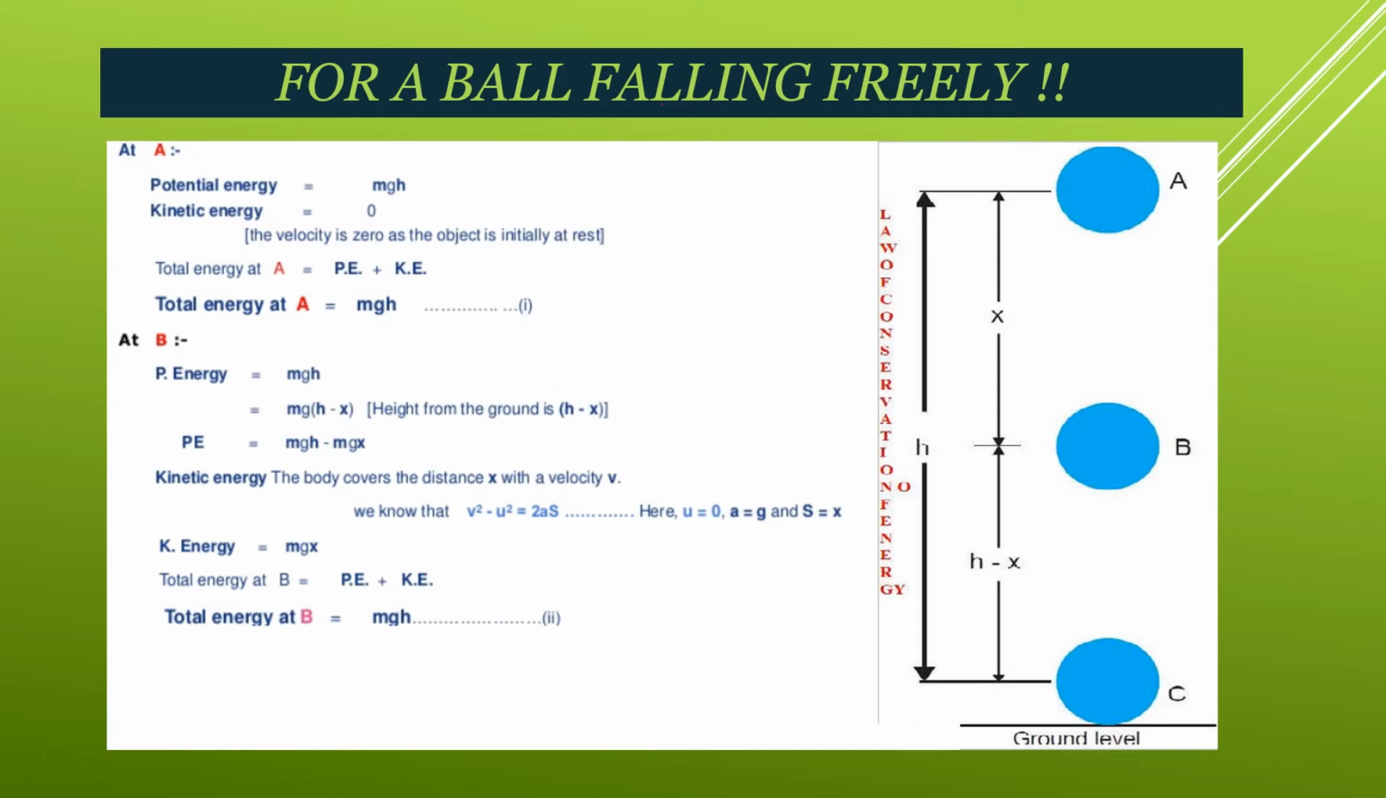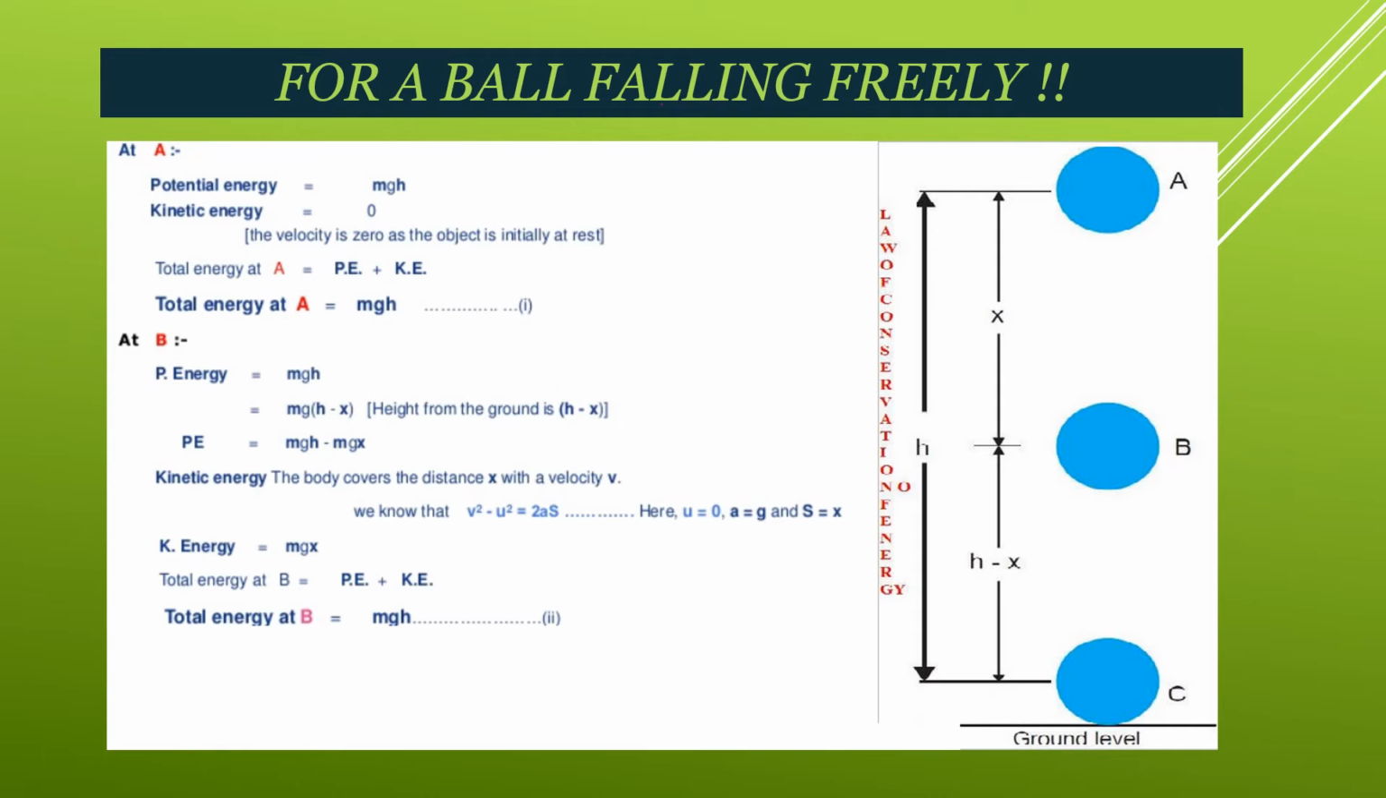So at A, it contains only potential energy, no kinetic energy. It is not moving, so that means its kinetic energy is 0 and its potential energy is equal to m into g into h. So that means at position A, the total energy remains potential energy plus kinetic energy.